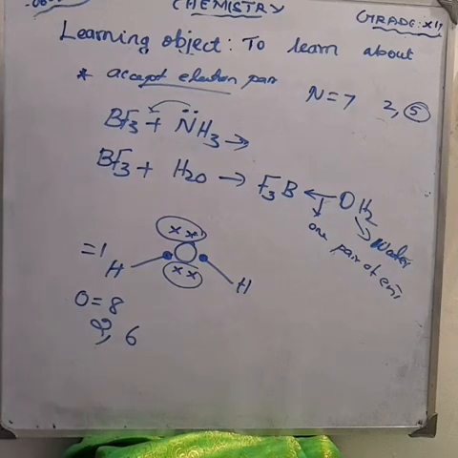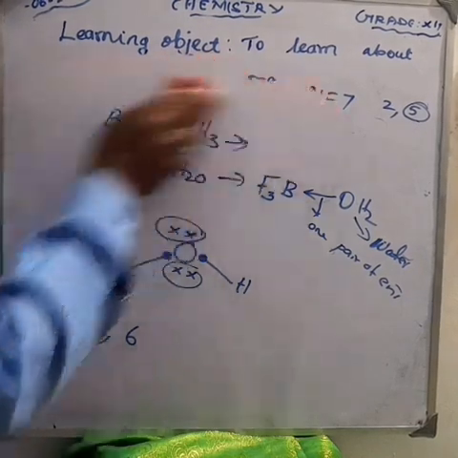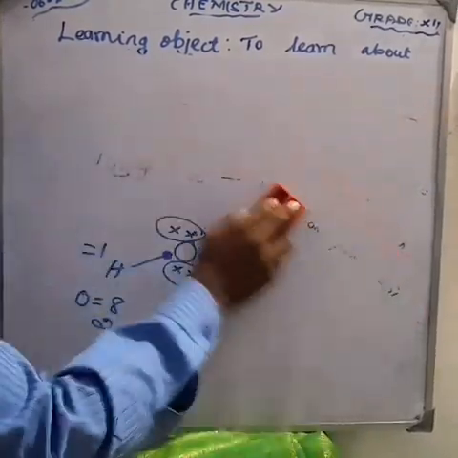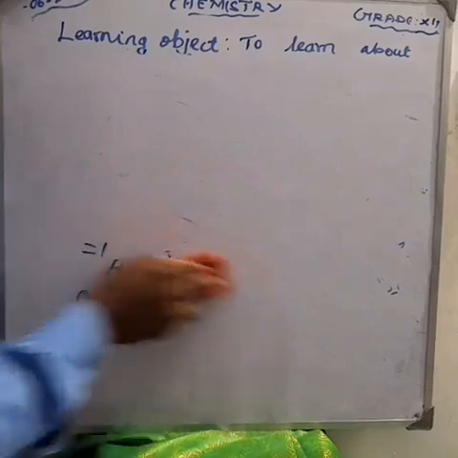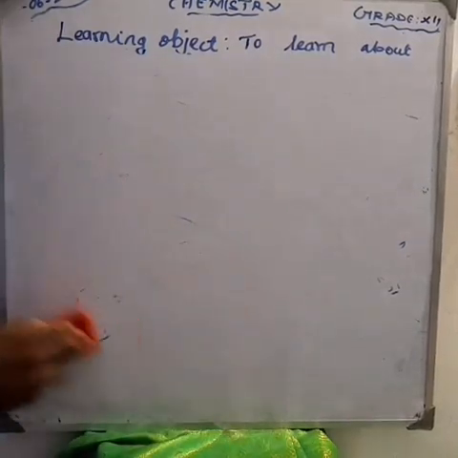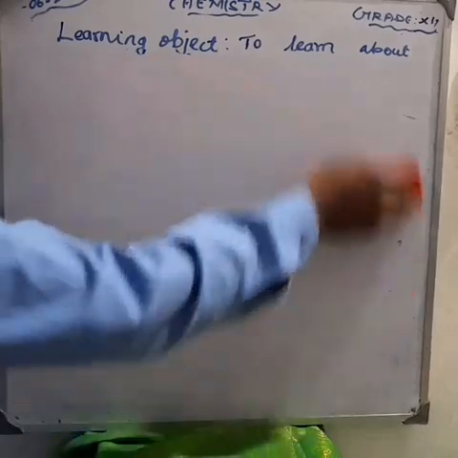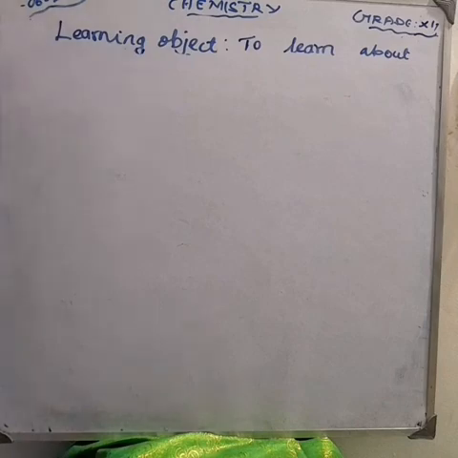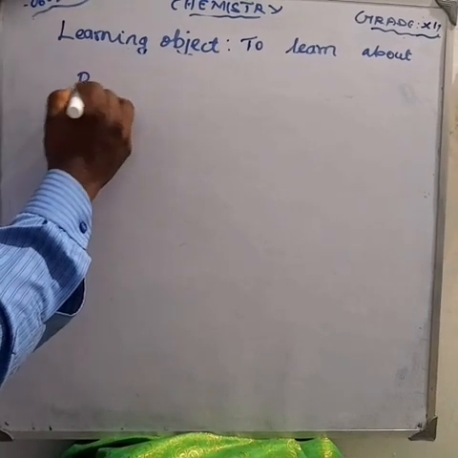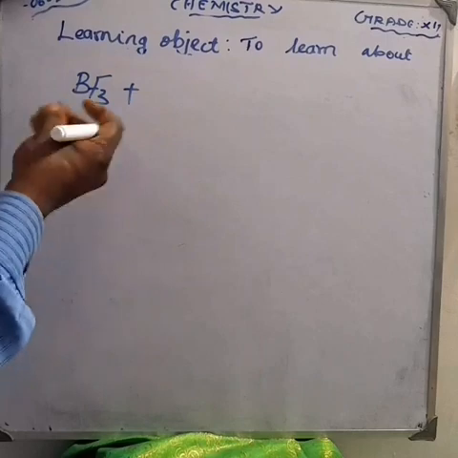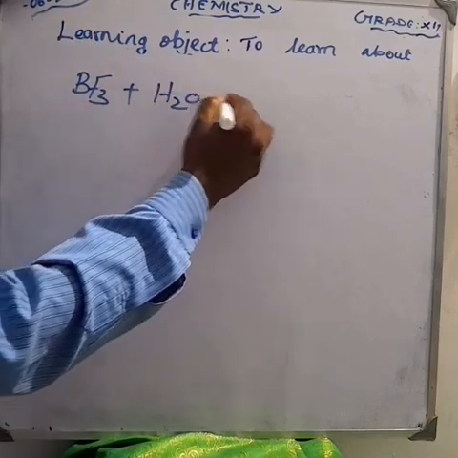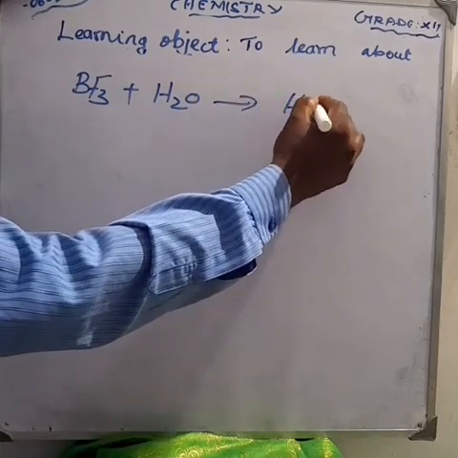Next, hydrolysis of boron trifluoride. All of you know about that. Boron trifluoride undergoes hydrolysis and we get boric acid. What is the formula of boron trifluoride? BF3. This undergoes hydrolysis. Hydrolysis means just adding water. So we get boric acid. What is the formula of boric acid? H3BO3, and we also get hydrogen fluoride.